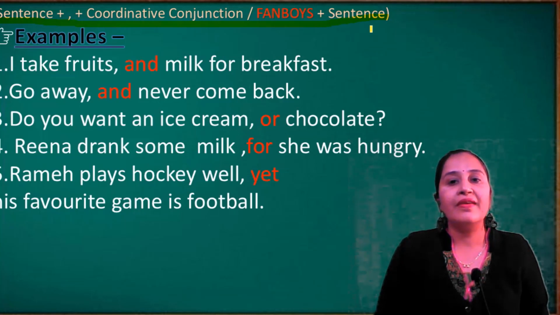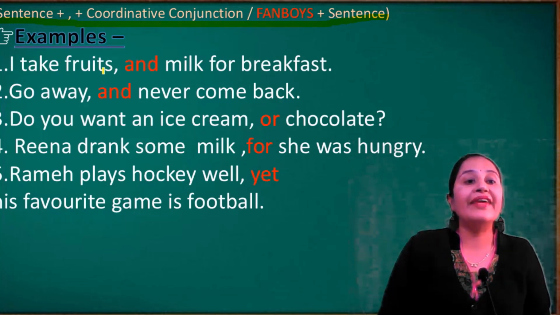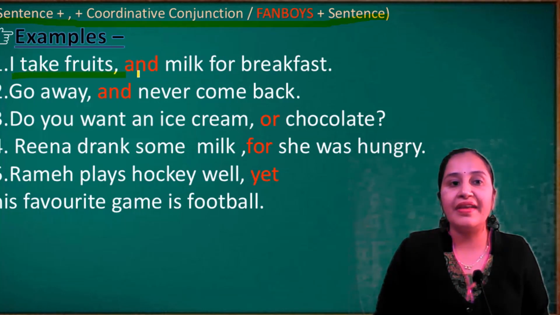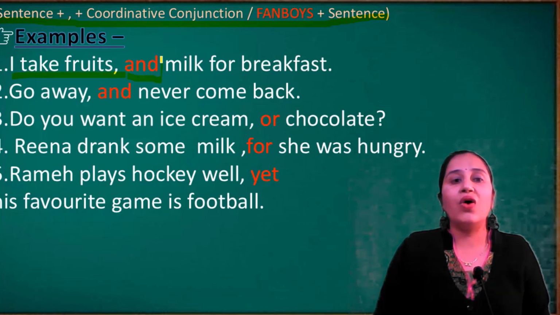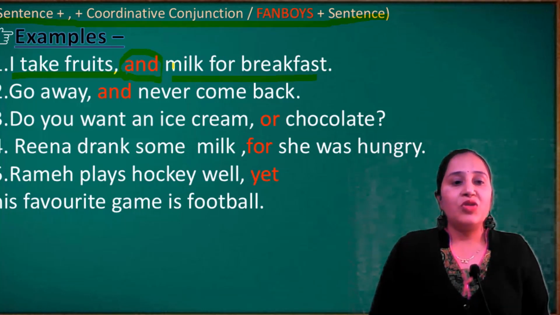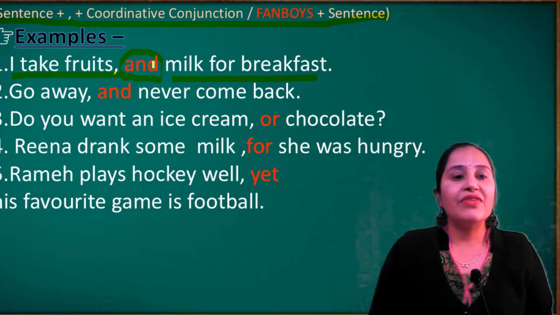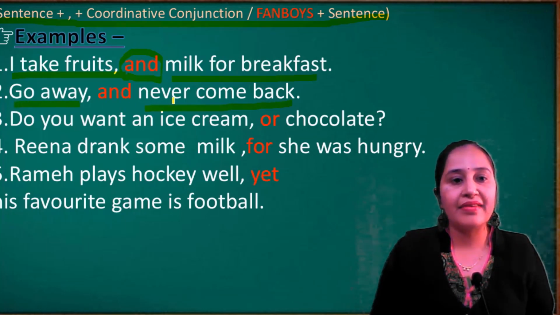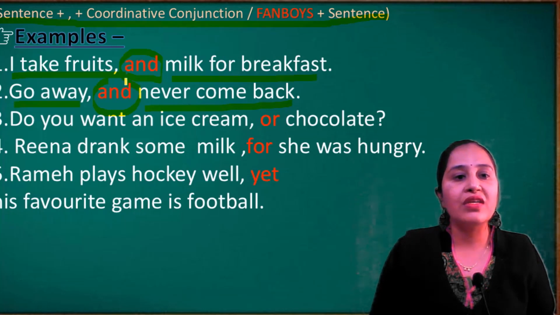Please note it down. For example, I take fruits and milk for breakfast. Yes, I take fruits is one sentence, then comma plus and, here a coordinative conjunction. Milk for the breakfast is another sentence. Both sentences join with the help of a coordinative conjunction. Go away and never come back, and is here a coordinative conjunction.